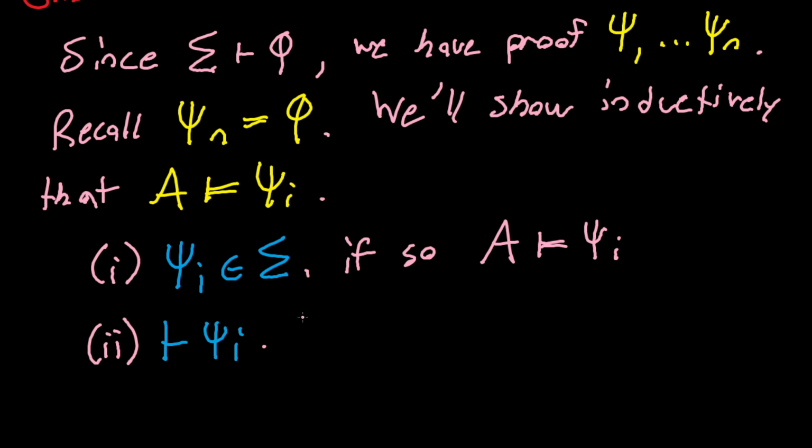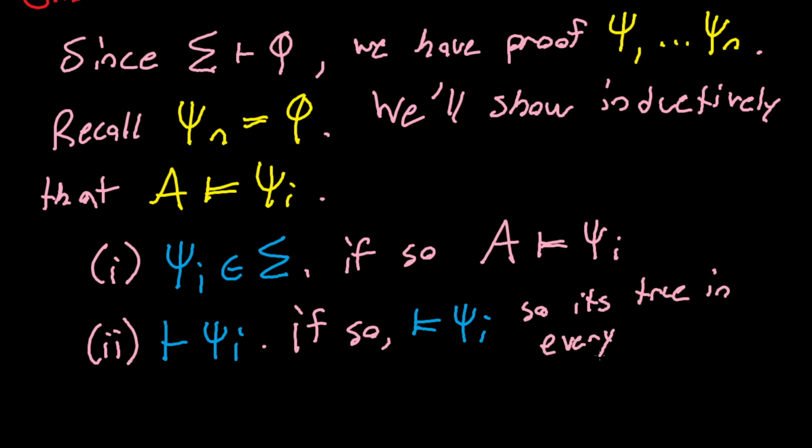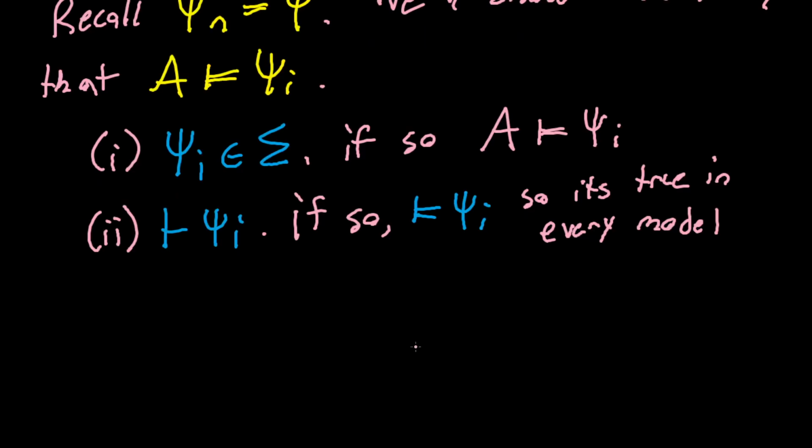But if it is, then we proved in the regular completeness theorem that psi I is also valid, so it's true in every model. If you remember, the completeness theorem was that every tautology is valid. So surely all of the tautologies are true in A as well.